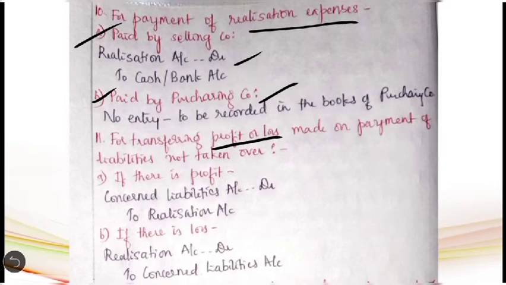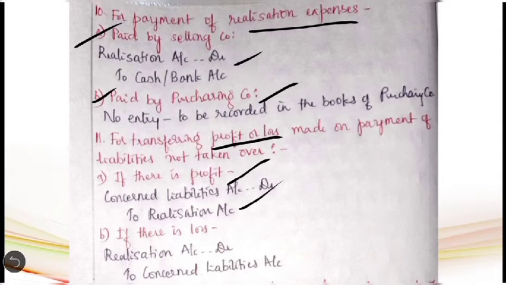On the other hand, if it is settled at a profit or at a loss, there will be adjustment with regard to the realization account. For example, the first case given here, if it is settled at a profit: they have to be paid 50,000 and they are paid only 49,500 in full settlement, whereby the selling company will make a profit of 500. That profit has to be transferred to the realization account. In that case, the entry will be concerned liabilities account debit to realization account. That profit has to be credited to the realization account.